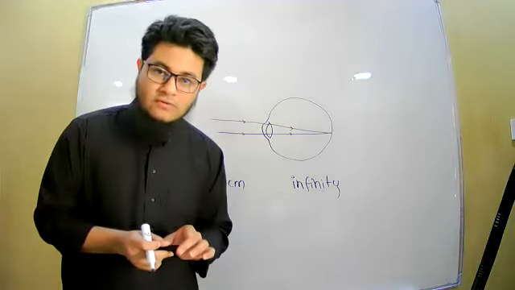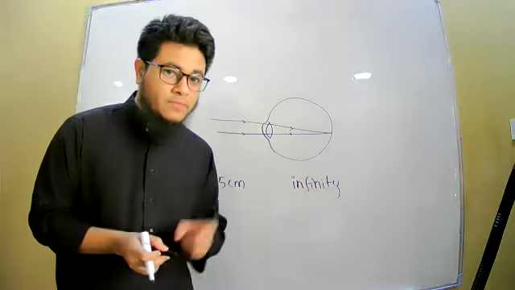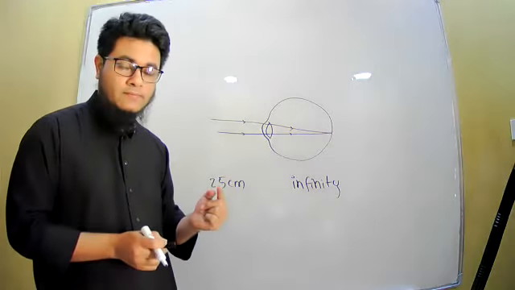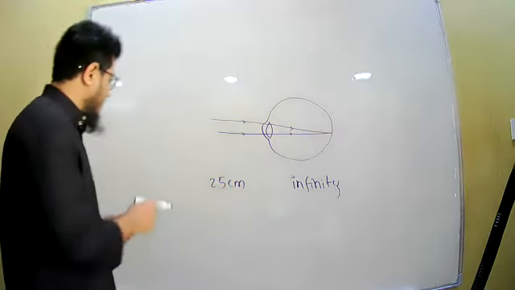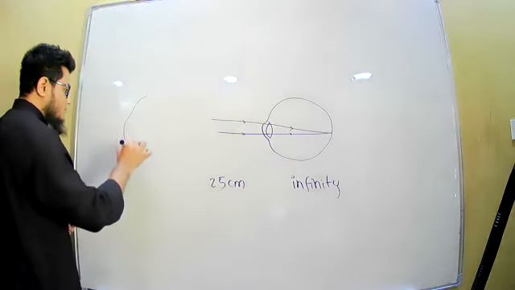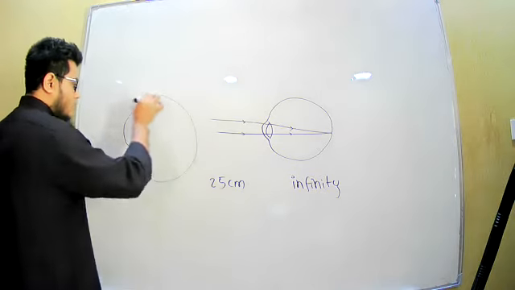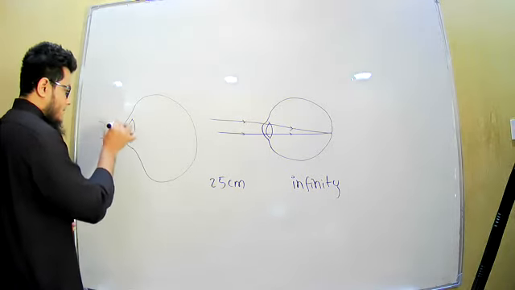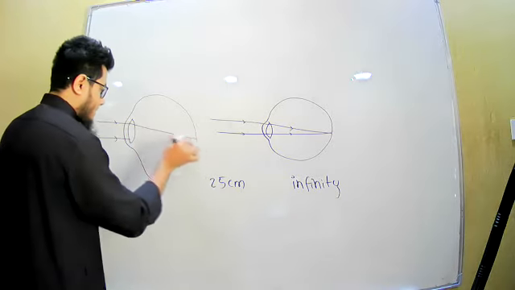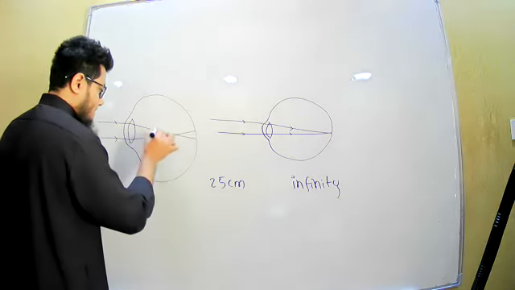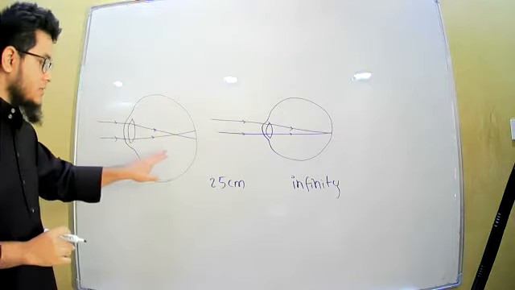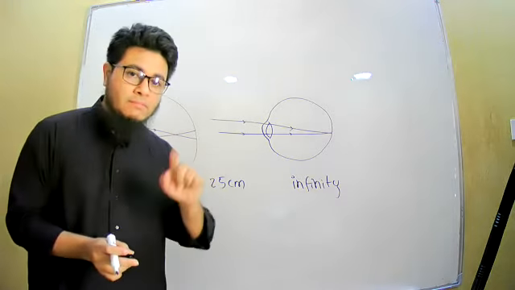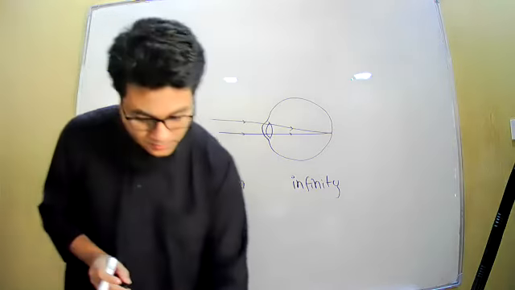So what are the defects of the eyes? There are two possible defects of the eyes we can imagine from here, right? Number one, if the light rays meet before the retina, let us say, if I draw it in the picture, it will be like this. As you can see, this is one defect of the eye where the light rays are meeting before the retina.